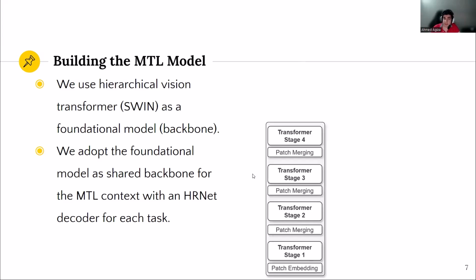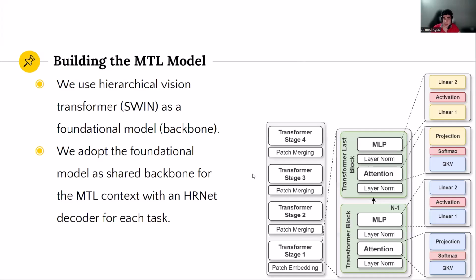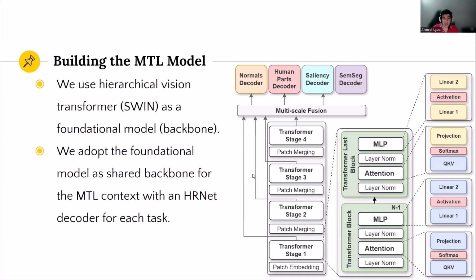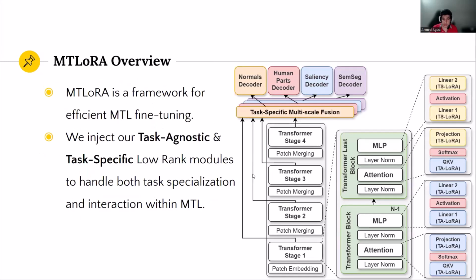Swin transformers typically have four stages with four different scales, and each stage typically contains a set of blocks, which includes an attention layer and MLP layer and different sets of linear layers and activation functions. We augment Swin with a fusion layer to handle the multi-scale input to be processed through the different task-specific decoders.